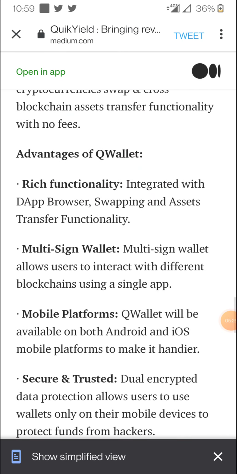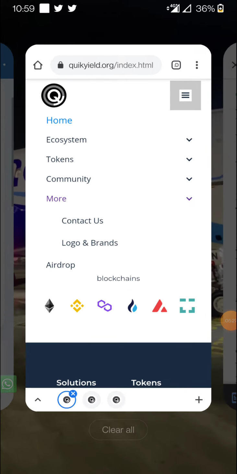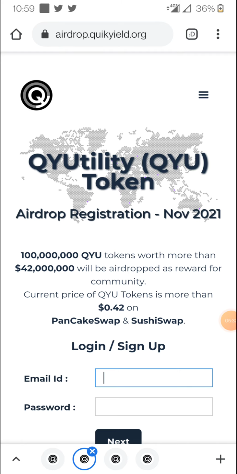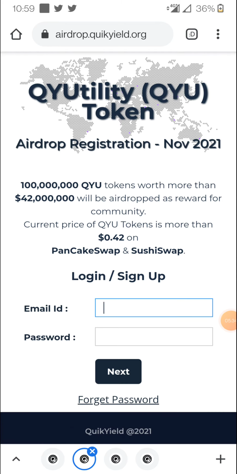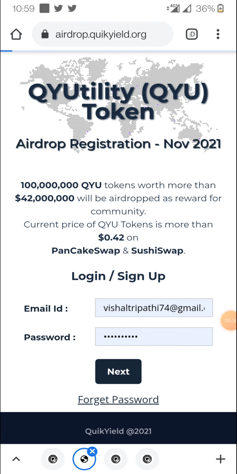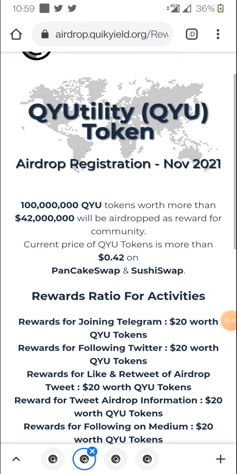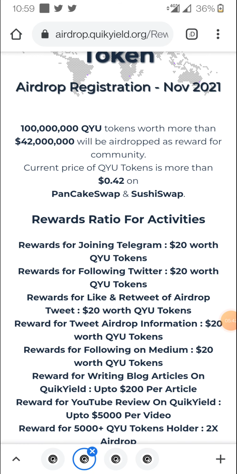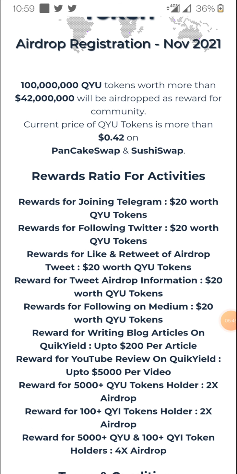Okay, so now going towards the airdrop program. Once you click on this airdrop, it will redirect to the airdrop page. Here you will see a login and sign up page. Just put your mail ID and a password, sign up, and after that you have to log in. Once you log in, you will find a layout like this. They have mentioned that this is trading at 0.42 on PancakeSwap.